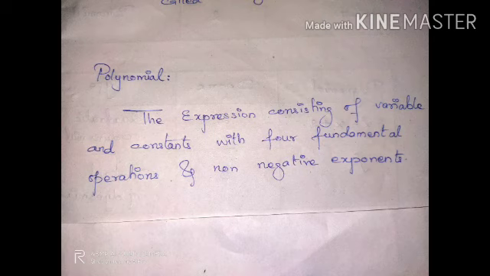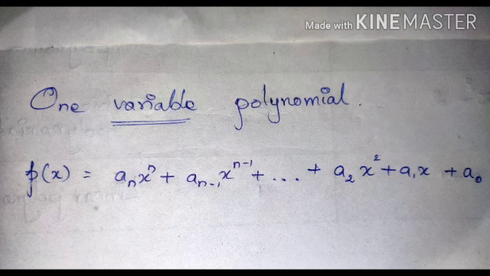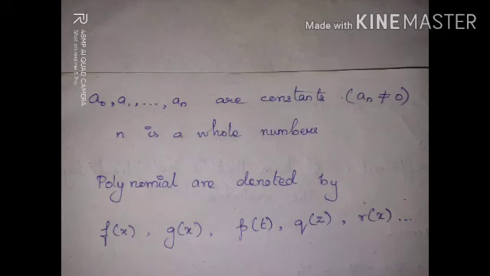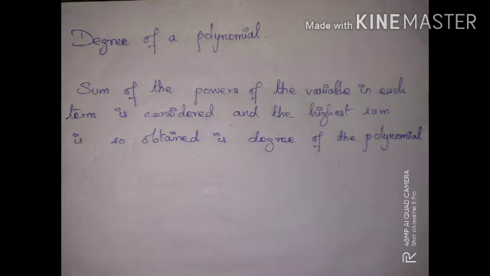Now let us move on to the topic polynomial, which consists of variables and constants with the four fundamental operations and non-negative exponents. And this is an example of a one variable polynomial. This is the format of a one variable polynomial, where n is a whole number, and a0, a1 and so on to an are called constants, where an should not be equal to 0. And this is how we denote a polynomial. The degree of a polynomial is nothing but the highest power of the variable. This is called the degree of the polynomial.